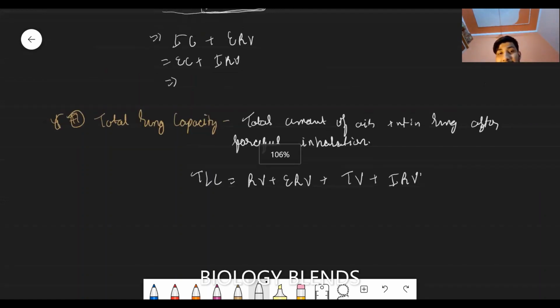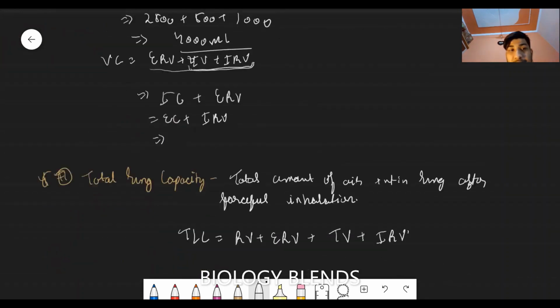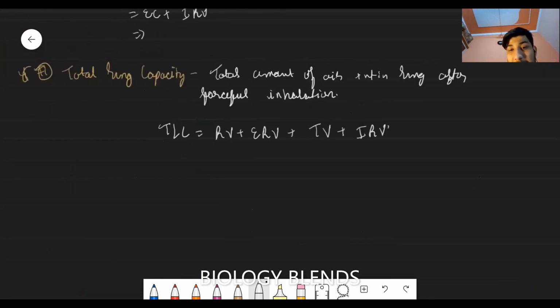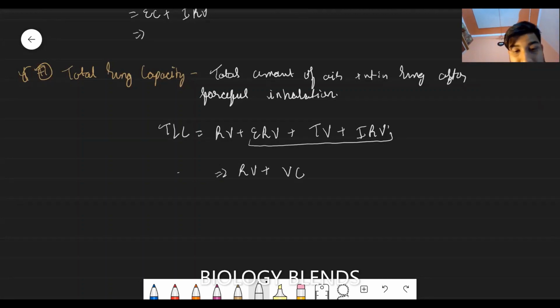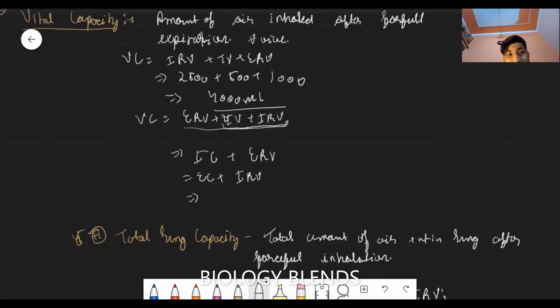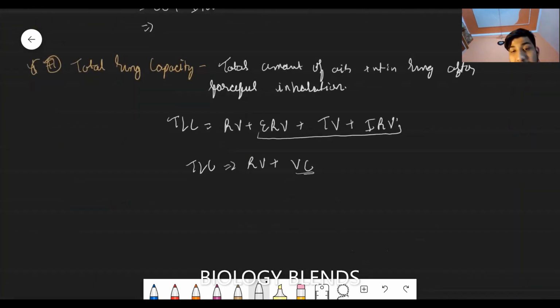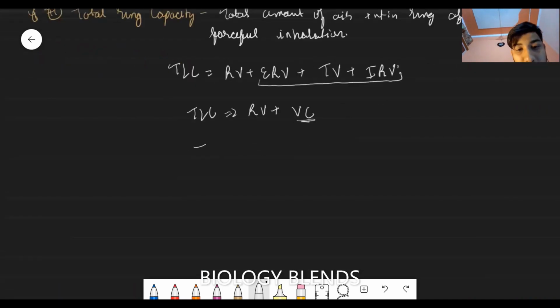Let's have this in terms of the vital capacity. Vital capacity is ERV plus TV plus IRV, and RV plus vital capacity is the TLC. So if we have to count the vital capacity, we subtract the residual volume from the total lung capacity. Let's calculate the value.